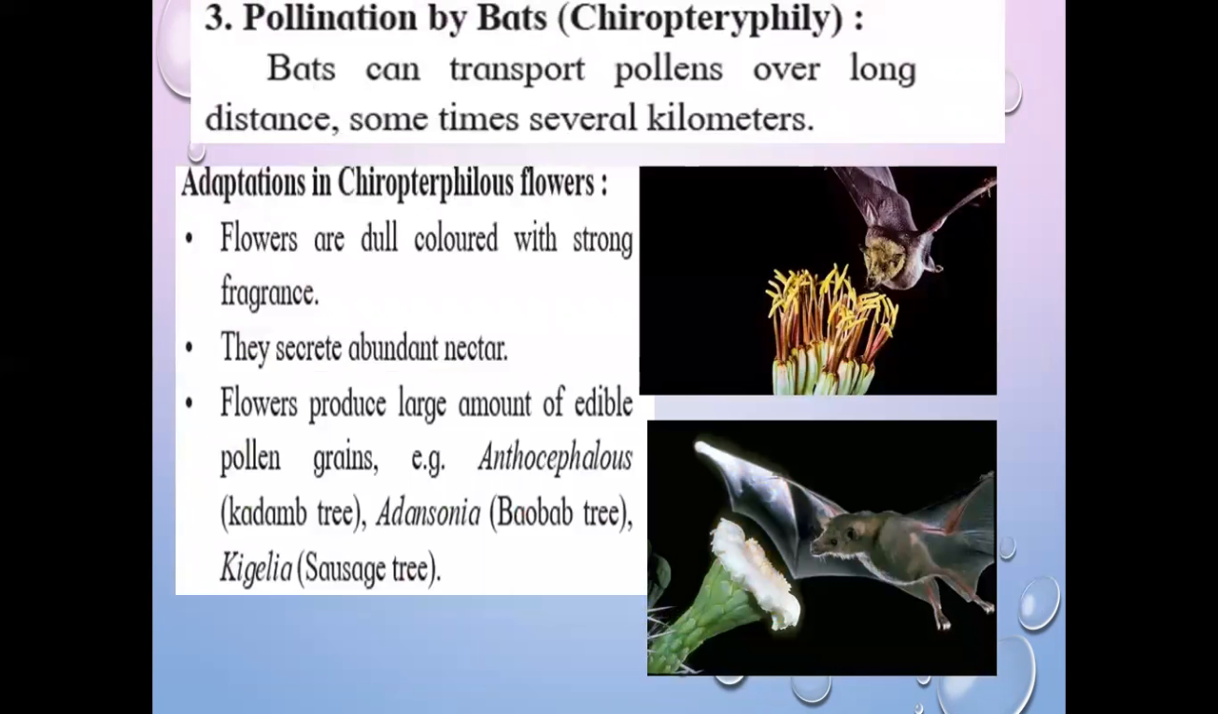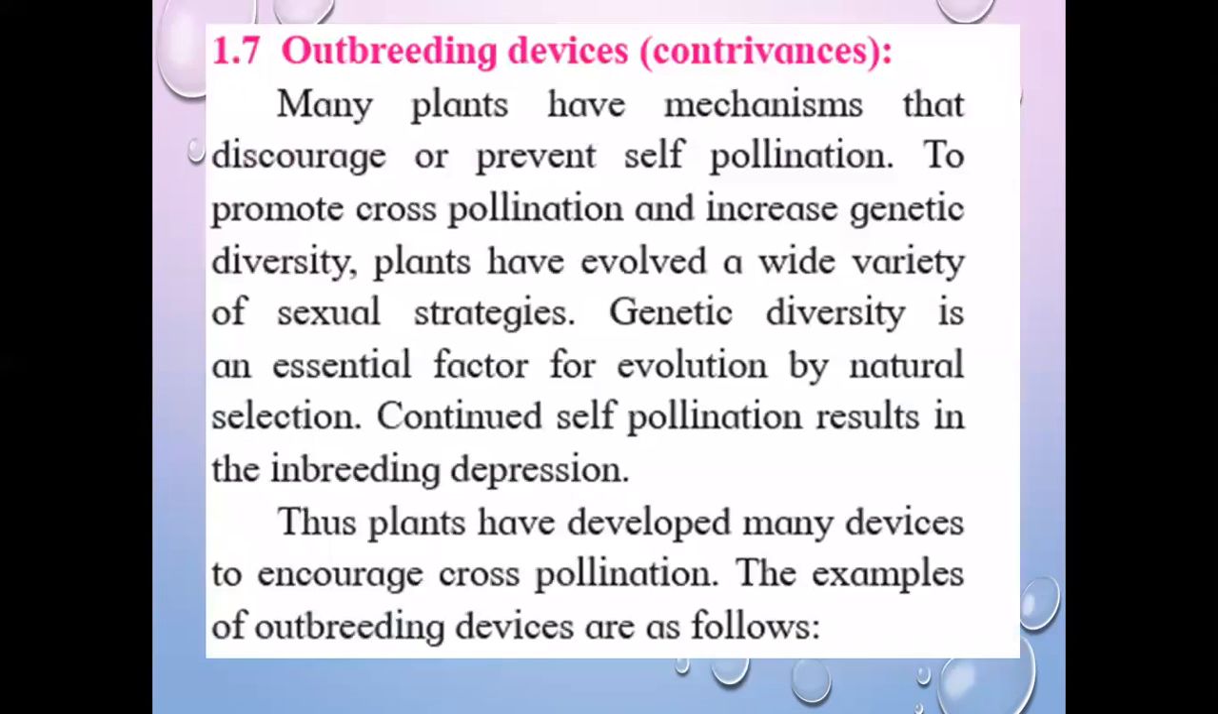Then the third type of pollination is pollination by bats, that is chiropterophily. There are also some adaptations in those particular flowers, like the kadamba tree, baobab tree, etc., to facilitate or encourage this process of pollination by bats in chiropterophilous flowers.